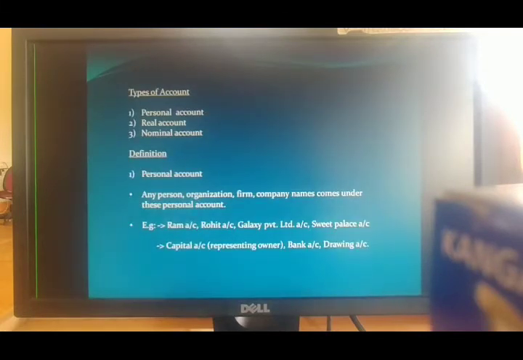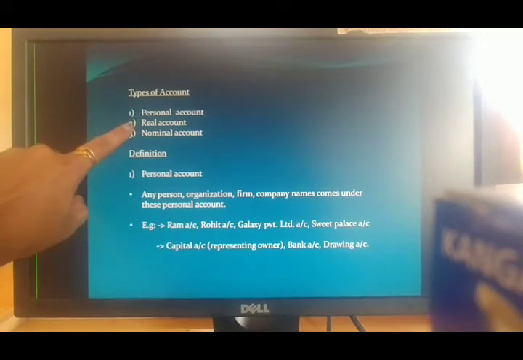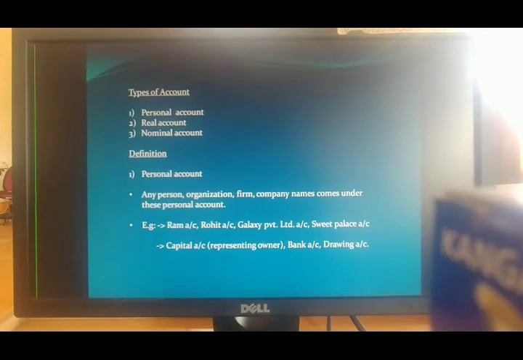now there are different types of accounts. We have just seen the definition of account. Now these accounts are classified into different types. Which are the different accounts? Personal account, real account, nominal account. We'll see all the accounts one by one.